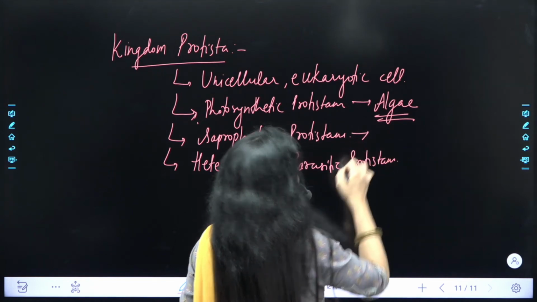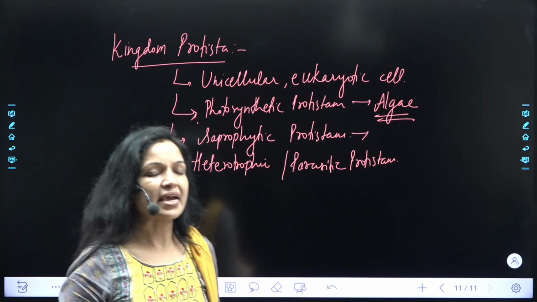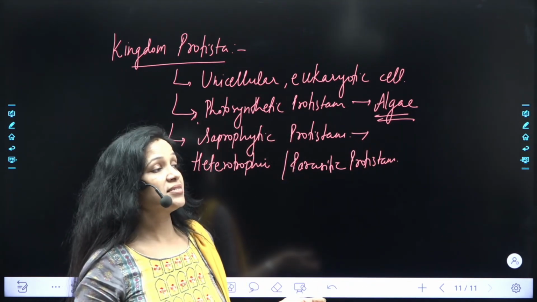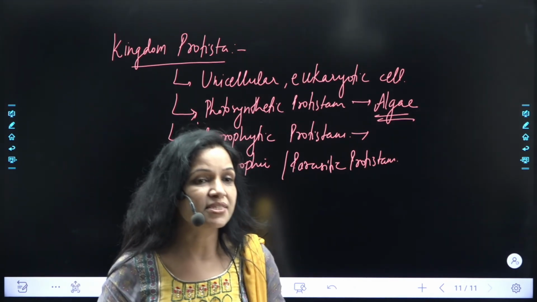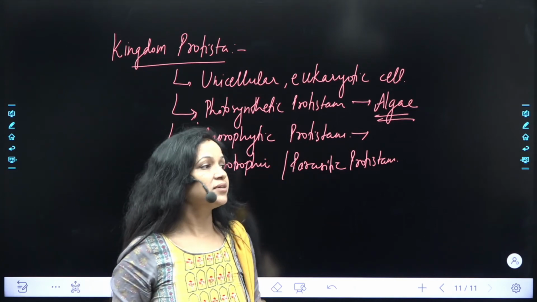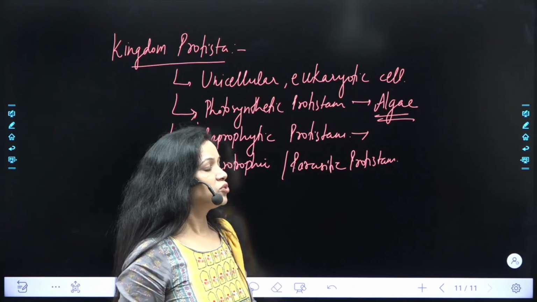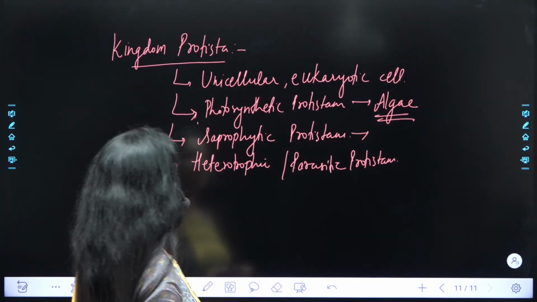क्वेश्चन आ सकता है आपके एग्जाम में. Which of the following organisms, आ भी चुका है NTSE Stage I में ये, which of the following organisms produces 80% of the oxygen on this earth? That is algae only. So please do remember this important point.